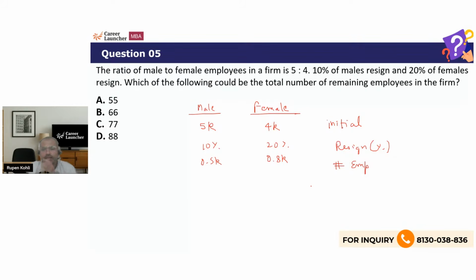Well, obviously it tells us that k has to be a multiple of some factor so that these values are not in decimals. Can I say that k needs to be a multiple of at the very least 10 over here? Because only then 0.5k and 0.8k, both of them would be integers.